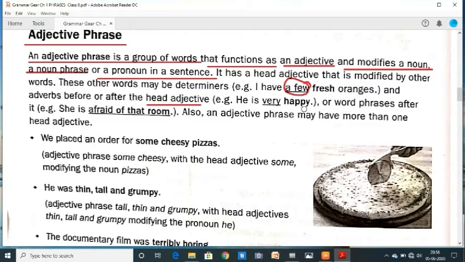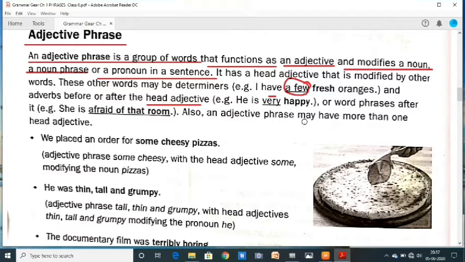He is very happy. Happy is a head adjective, and very is used just before it, and it is an adverb or word phrases after it. For example, she is afraid of that room. Also, an adjective phrase may have more than one head adjective.